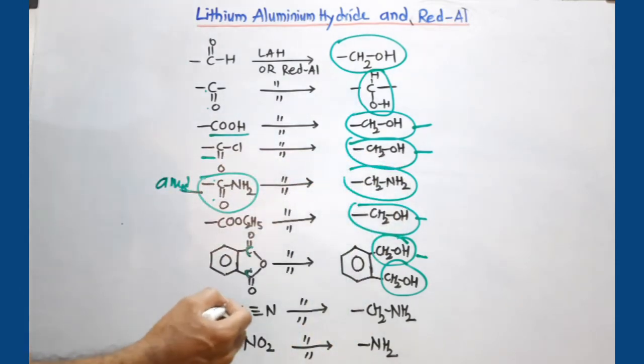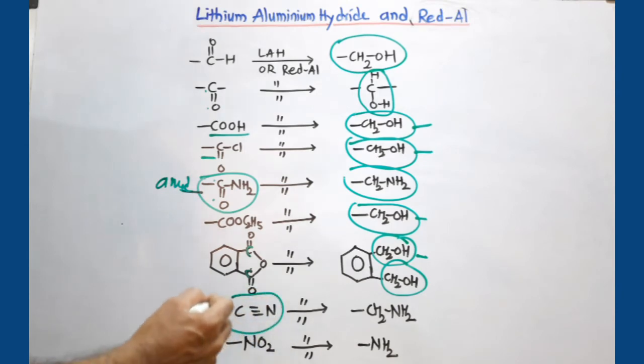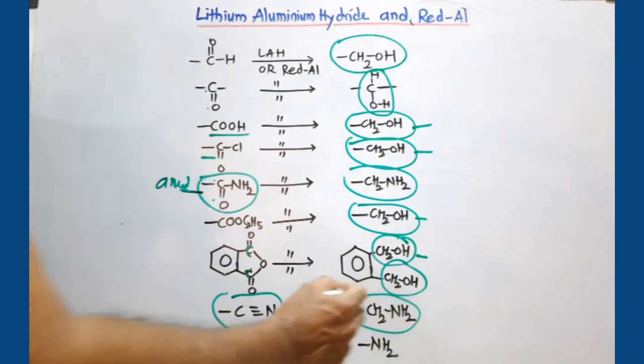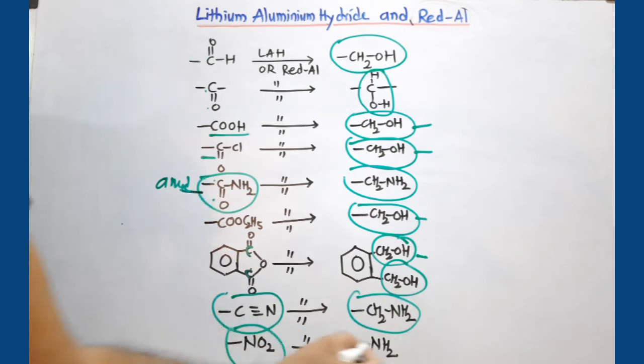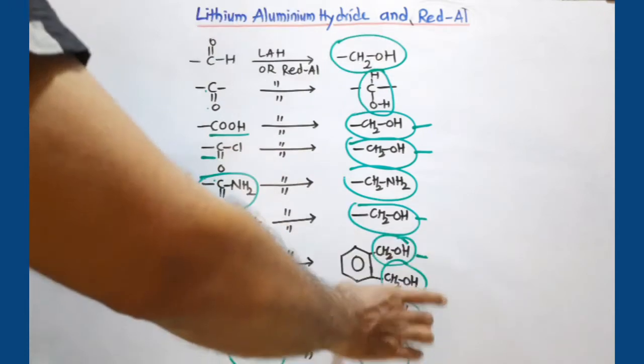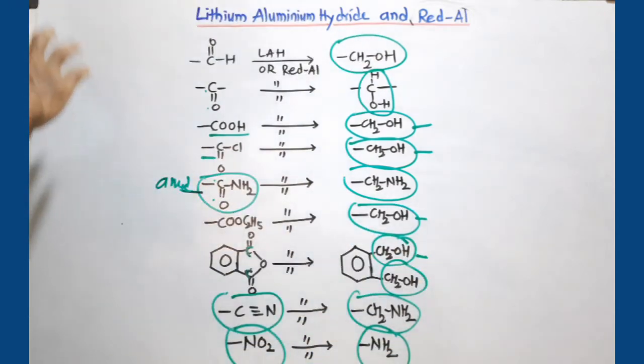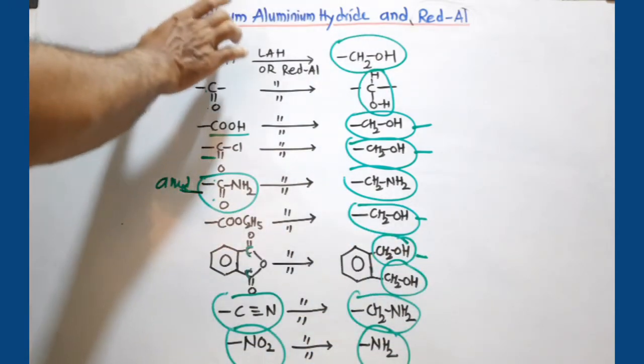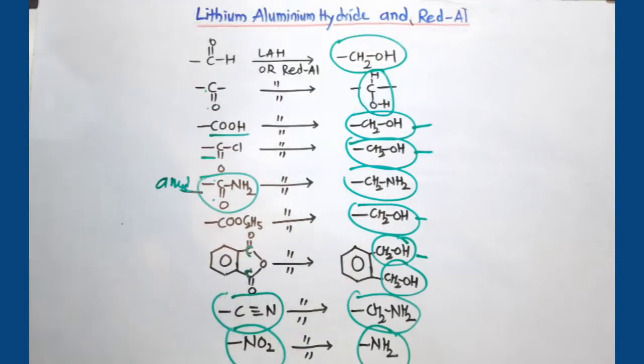In case of C triple bond N, you know it is CH2NH2. And in case of NO2, it is converted to NH2. So in this way, all these polar groups where a multiple bond is present can be reduced to the corresponding product. If the reaction has these groups, you have to convert them accordingly. Now we'll take a few examples of how to solve these problems.